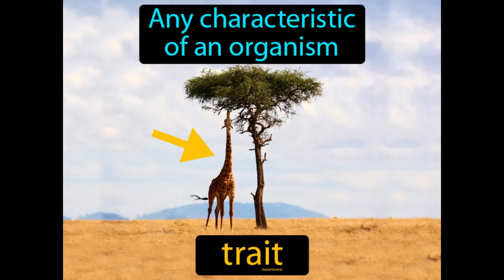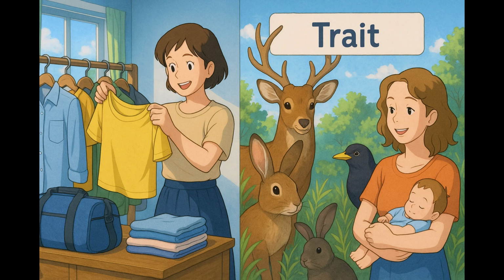Any characteristic of an organism: trait. In science, a trait is a specific characteristic or feature of an organism, like eye color or height. Imagine you're picking out clothes for a day that includes work, a casual dinner, and perhaps a gym session. Just as you choose different clothes for each occasion based on their suitability and functionality, organisms have traits, specific characteristics like fur color, beak shape, or enzyme function that suit their particular needs and environments.